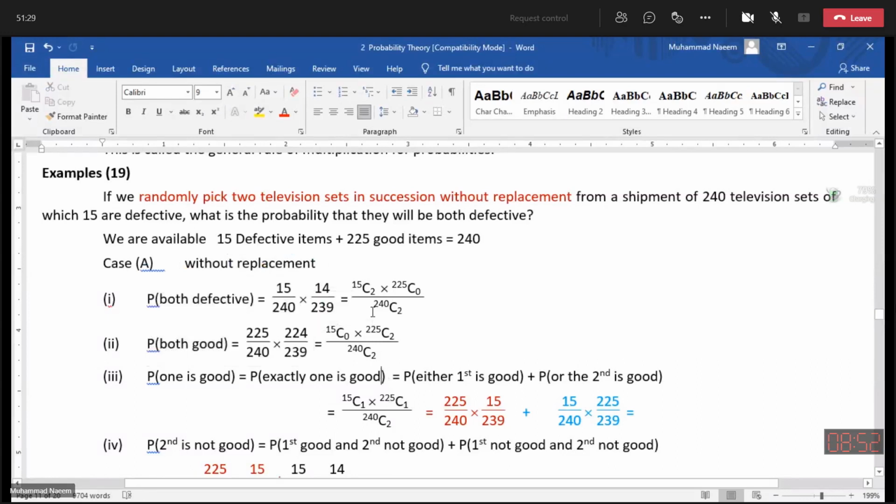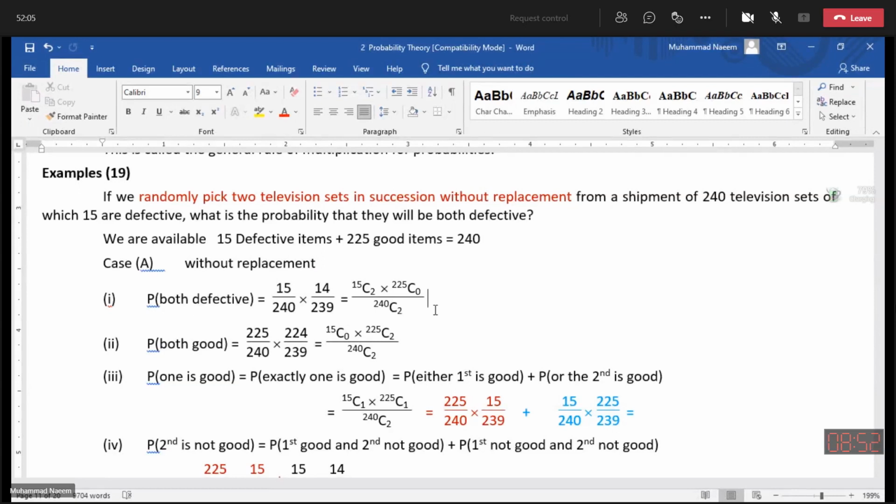With this technique, wherever we have it, we can also find the probability using combinations. For example, here in the first part, we need to find the probability that both are defective. In the denominator, we have total possible cases: 240C2, we are selecting 2 items out of 240.